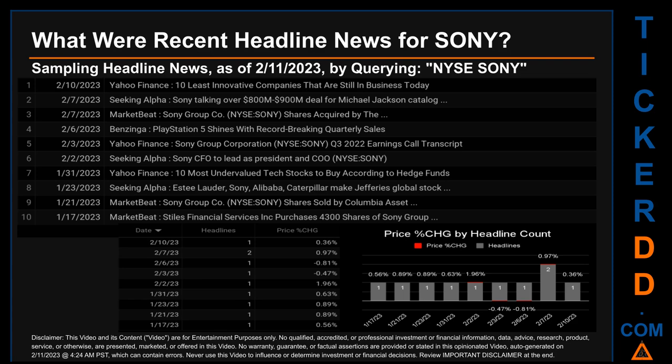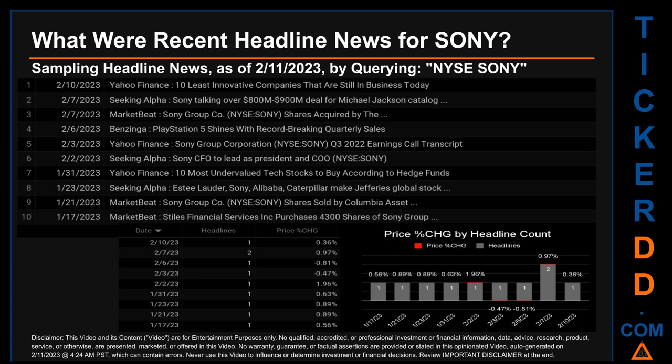Thursday, February 2, 2023 was the day with the highest percentage change in price when we compare opening versus closing price for the ticker. The day saw a jump of 1.96% when SONY opened trading at $92 and closed at $93.80. There was one found headline when Seeking Alpha published the headline that read, SONY CFO to lead as president and COO.